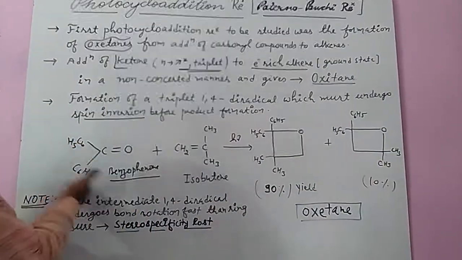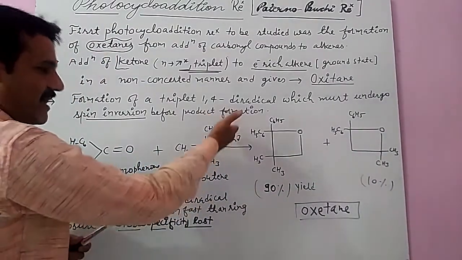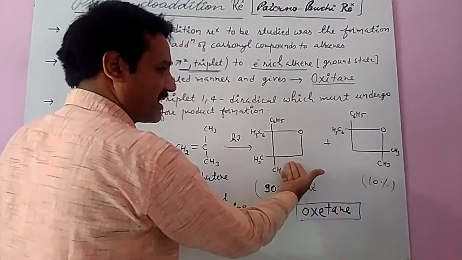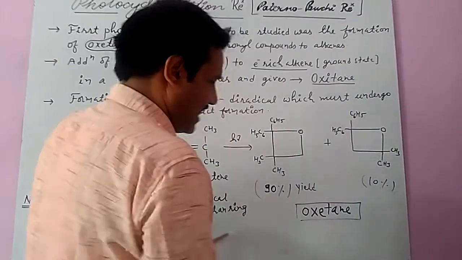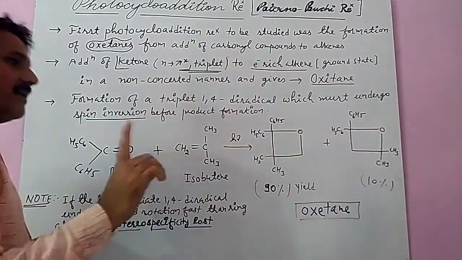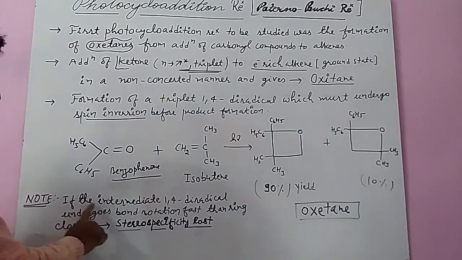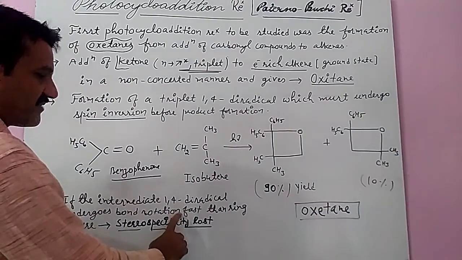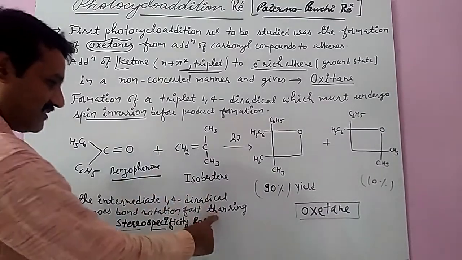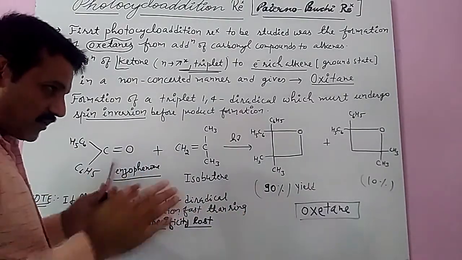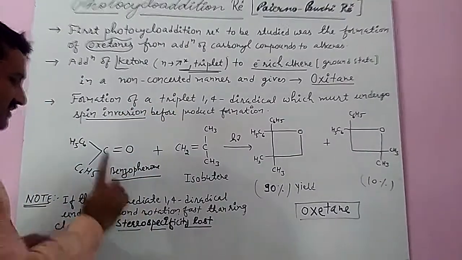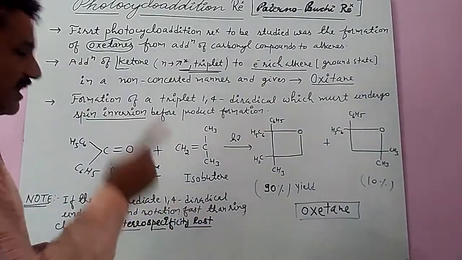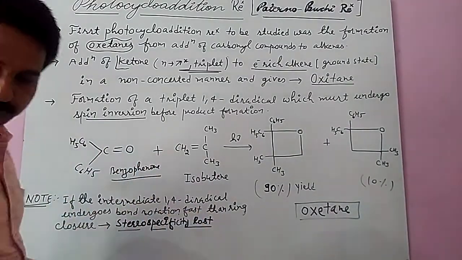For example, when light is irradiated on benzophenone and isobutene, it converts into two products. The major product has a 90% possibility, and only a 10% possibility for the other, and this is the oxetane. One very important note: if the intermediate 1,4 diradical undergoes fast bond rotation, then ring closure is slow, and with fast bond rotation the stereospecificity is lost.